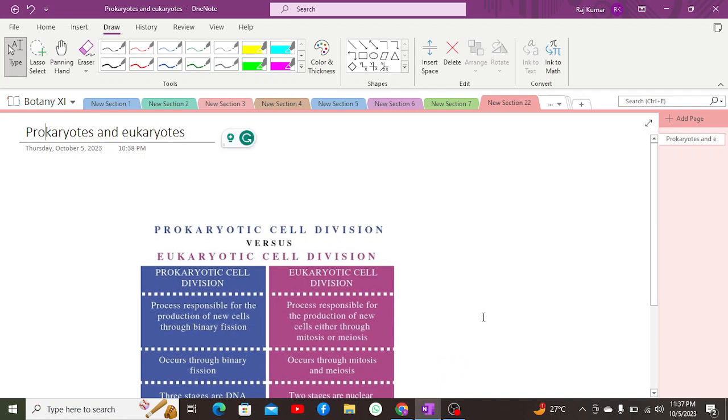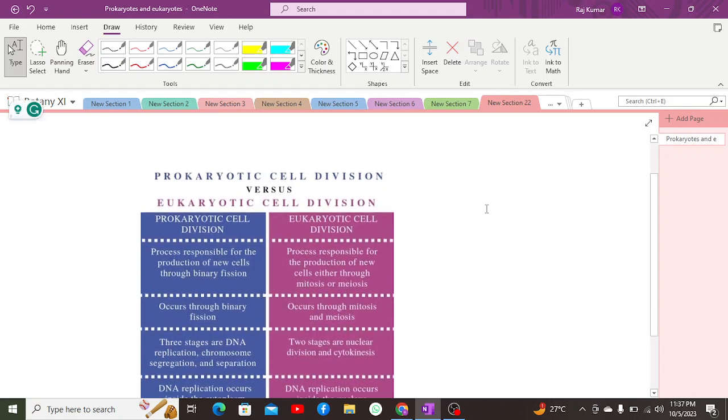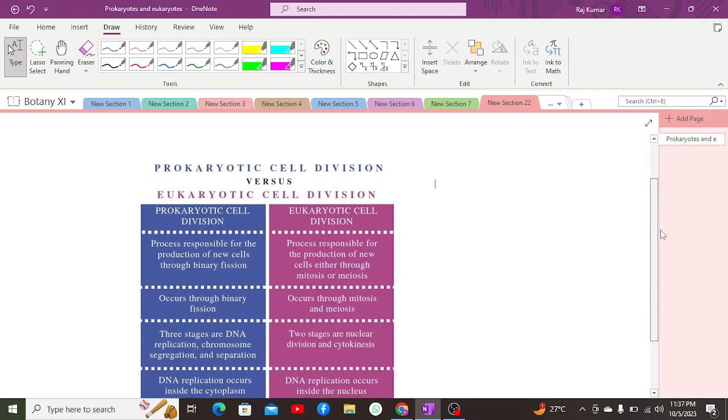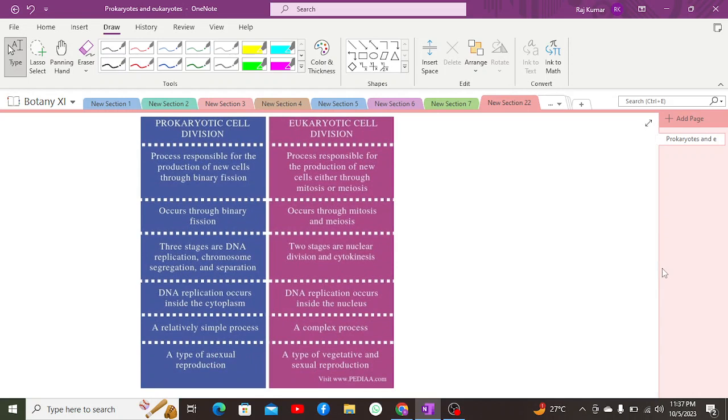Everyone, and today we are going to discuss the difference between prokaryotes and eukaryotes. So here we know that prokaryotes and eukaryotes have some basic differences in such a manner that prokaryotes are unicellular, while eukaryotes are unicellular as well as multicellular. Prokaryotes do not have a true nucleus, which means their nucleus is not bounded by a nuclear membrane, which means there is